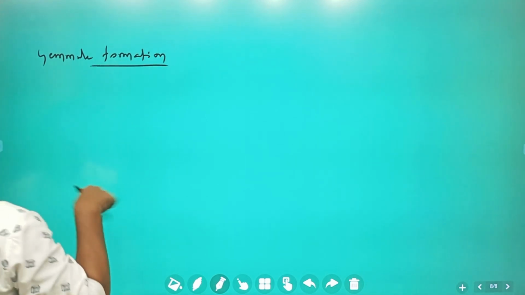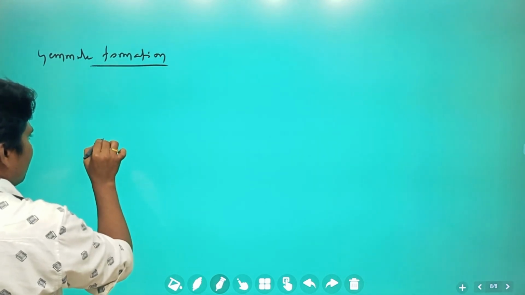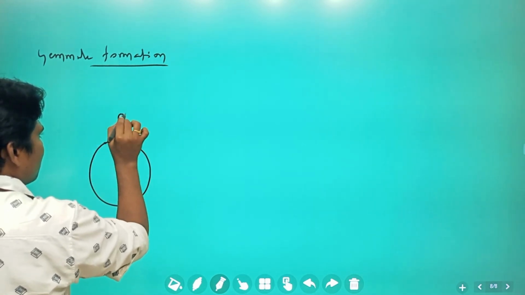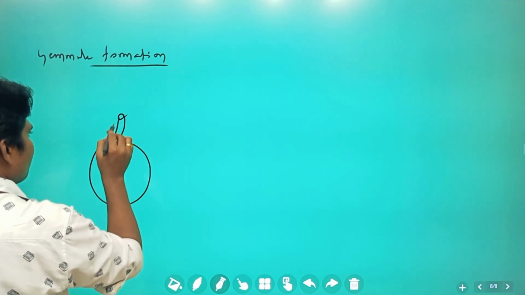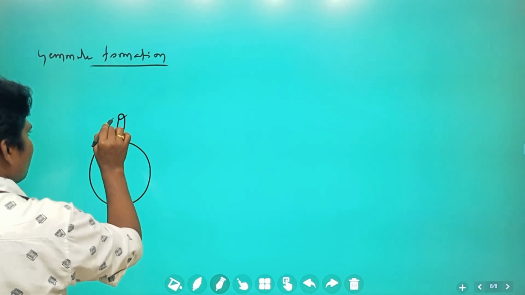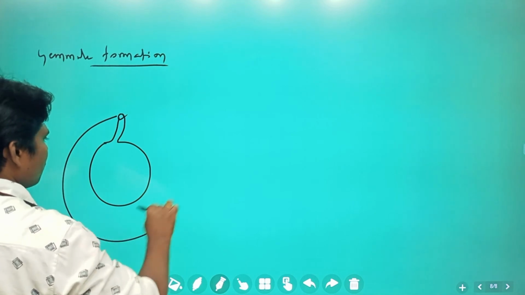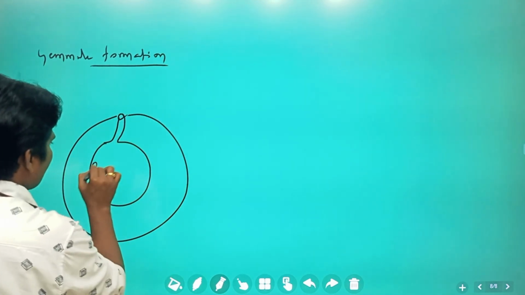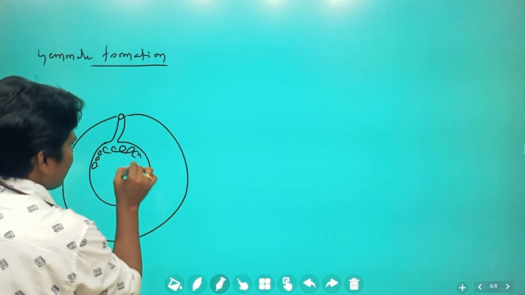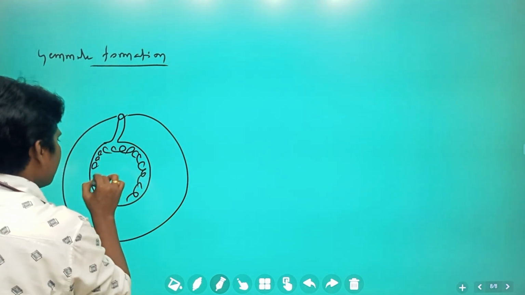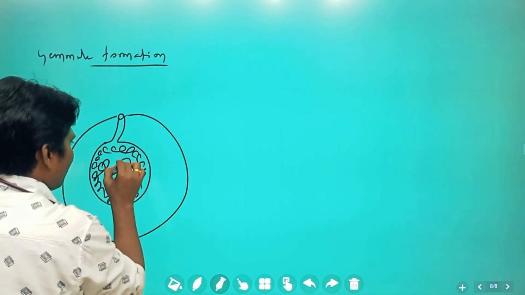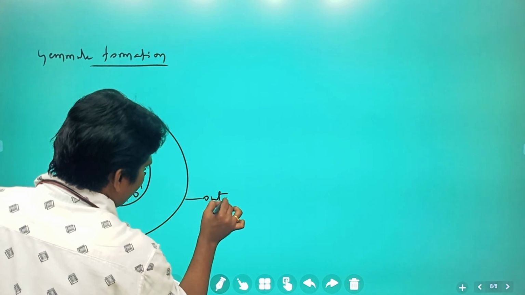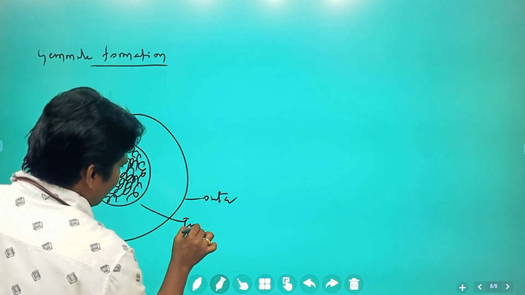If you take the structure of that particular gemmule, here it is, so many archaeocytes are present inside. Okay. This is the outer layer, this is the inner layer.